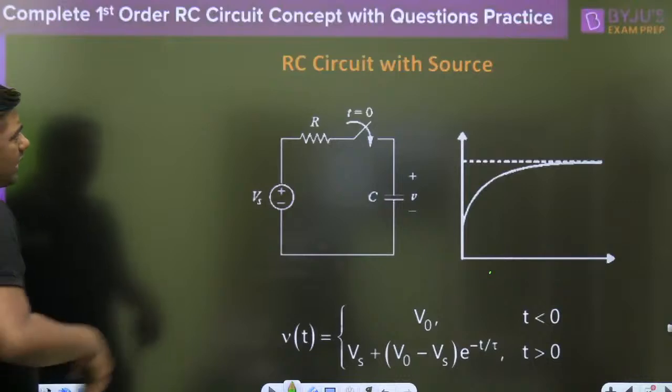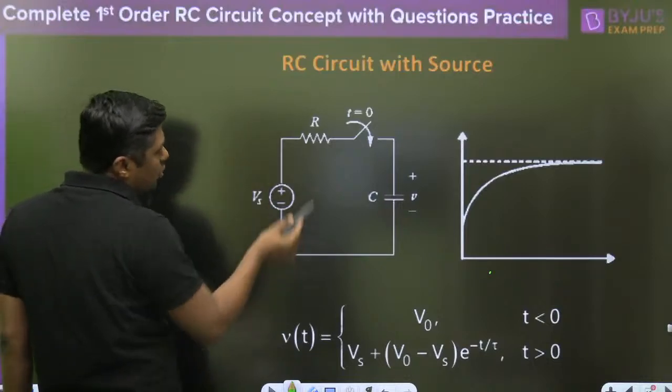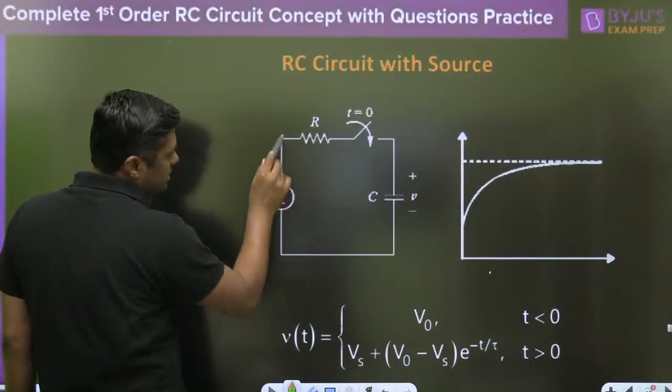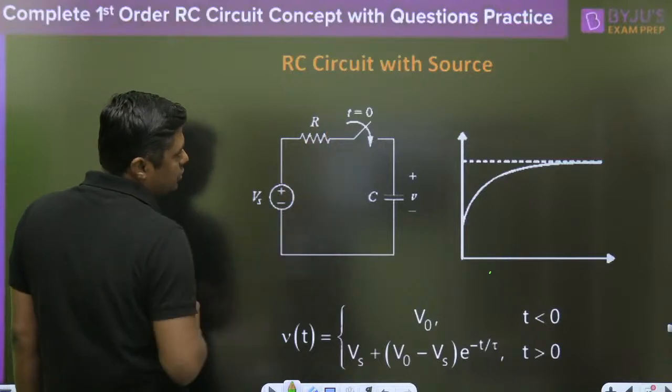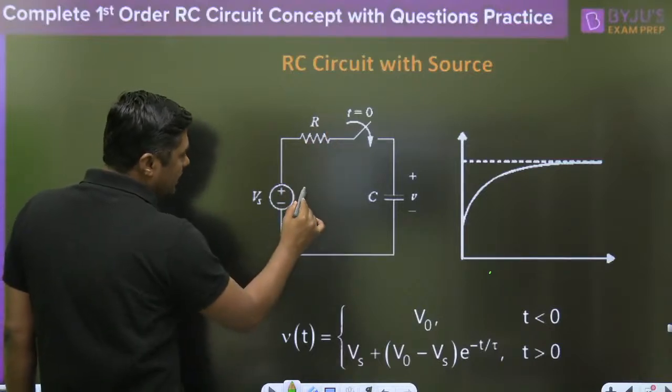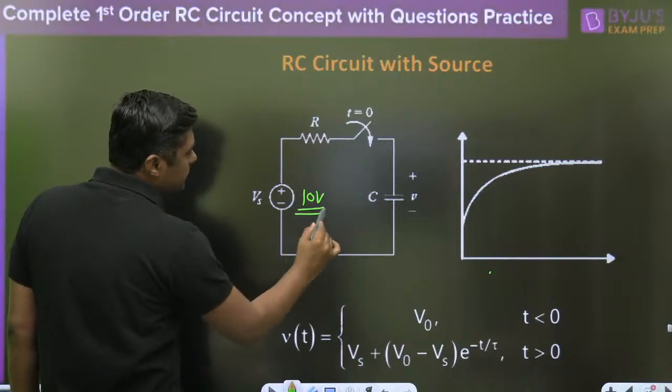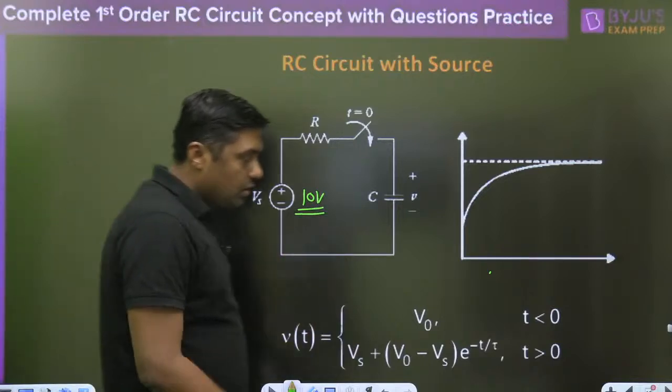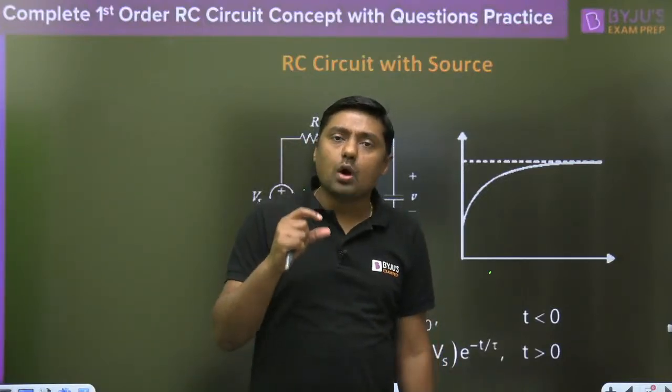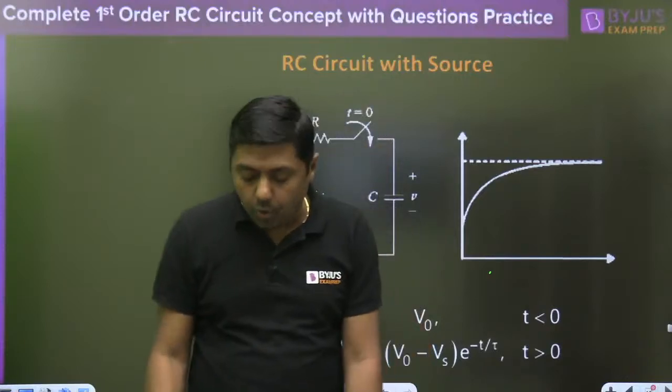Now, when I am talking about the RC circuit with the source, it means we are giving the source here. This is the R, this is the C. Exactly at t equal to 0, the switch will be closed. This is the 10 volt battery. Now, if we want to solve, this diagram is again a very important one.